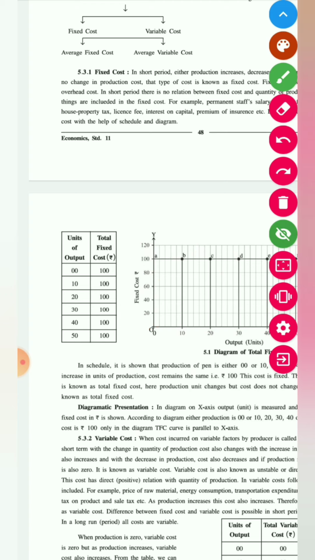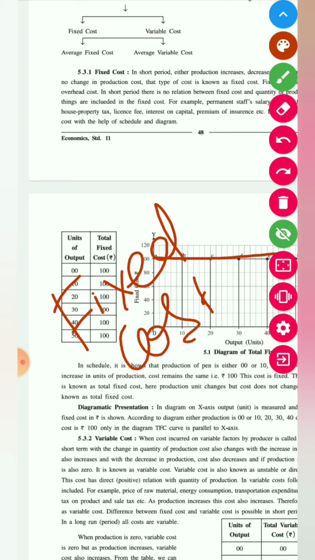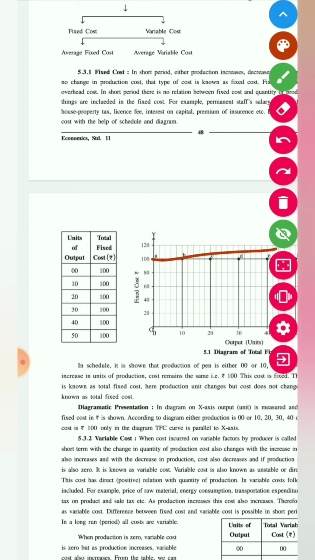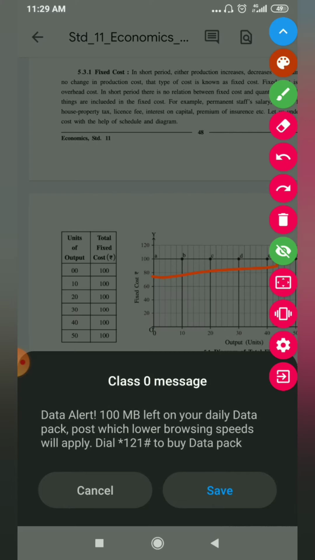Likewise, we will have a straight line which is parallel to the x-axis. You will get this straight line parallel to the x-axis as your fixed cost curve. This is your fixed cost curve. What kind of curve is it? A line parallel to the x-axis.